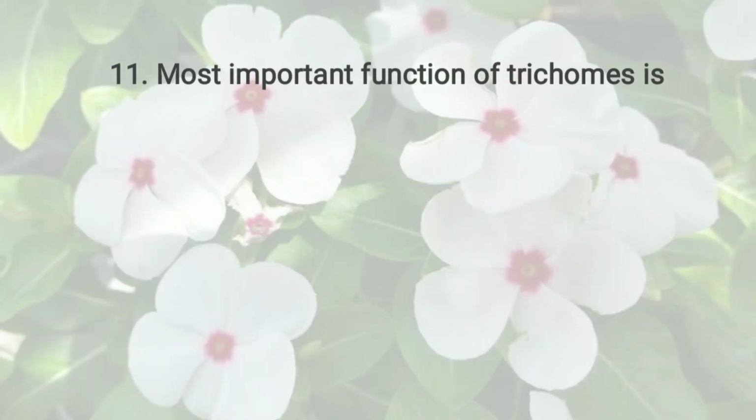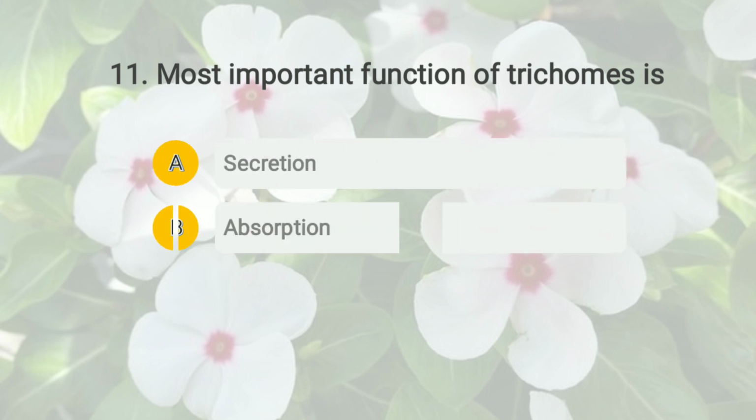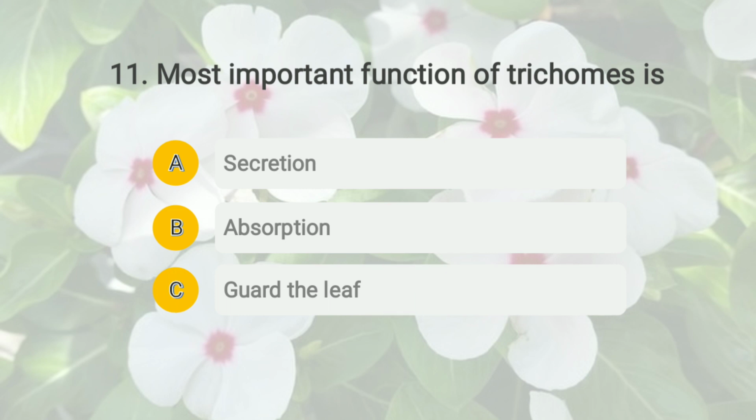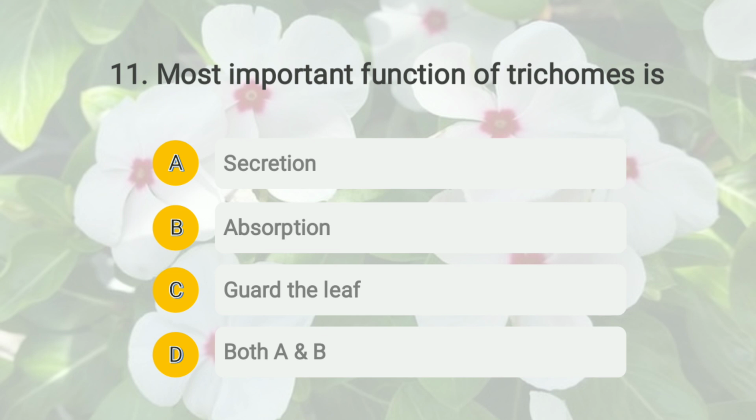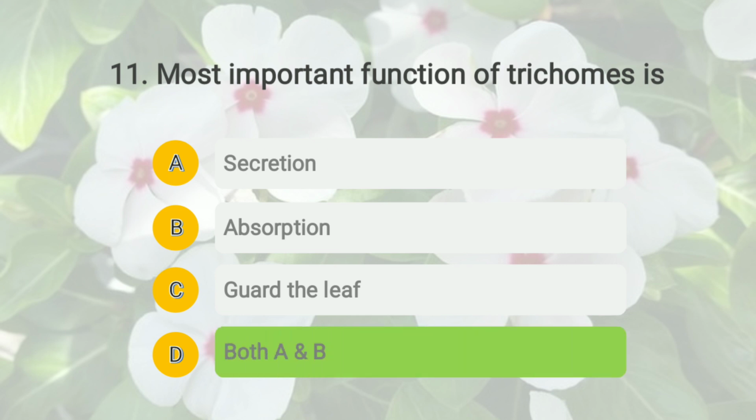Then question number 11. The question is: the most important function of trichomes is. The options are A, secretion, B, absorption, C, guard the leaf, and option D, both A and B. So yes, this is a very simple question, and the right answer is option D, both A and B, that is secretion and absorption is the function of trichomes.